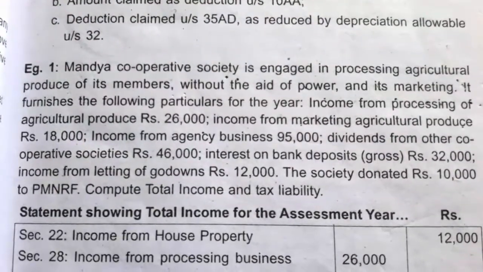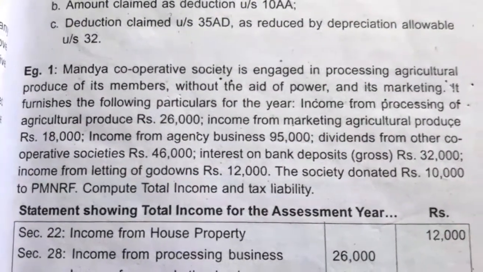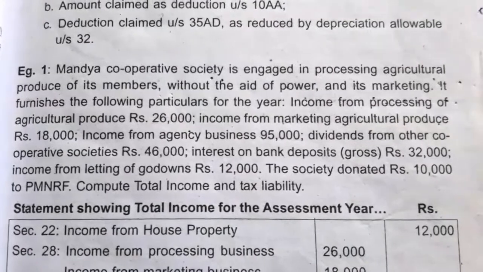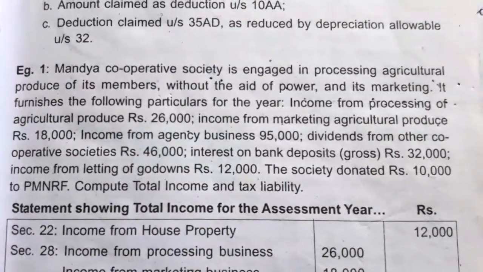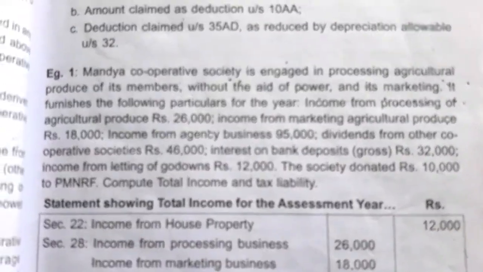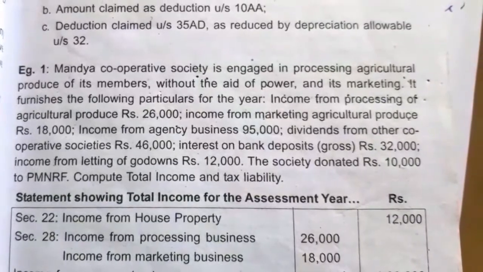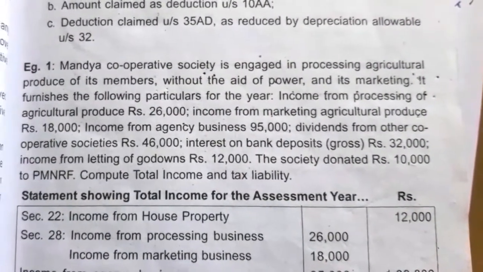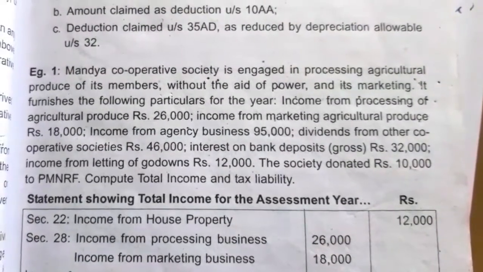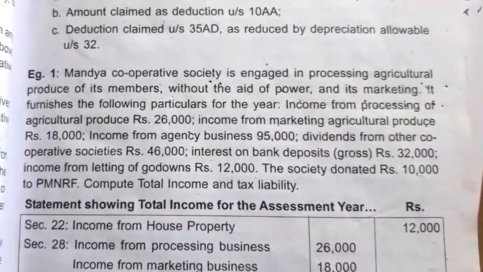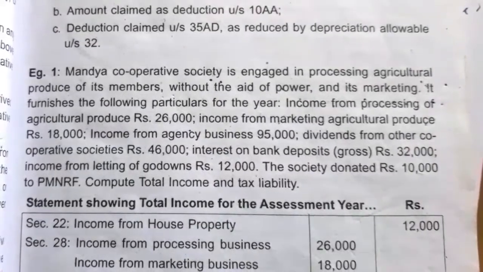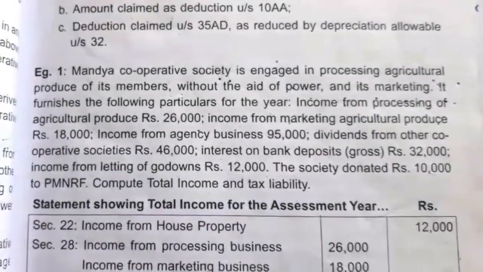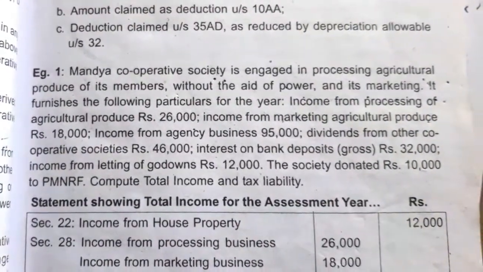For income from other activities, the cooperative society can claim a maximum deduction of 50,000 under section 80P. So we take the total income under business income, and later a maximum of 50,000 can be claimed in case of income from other business.